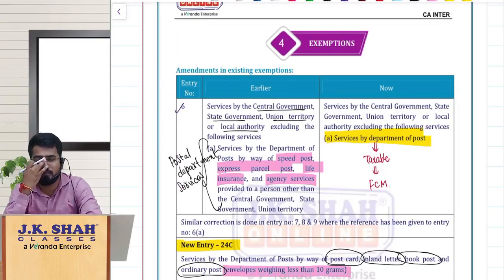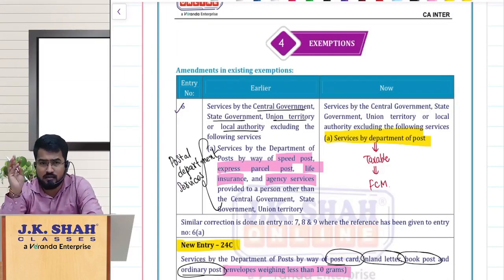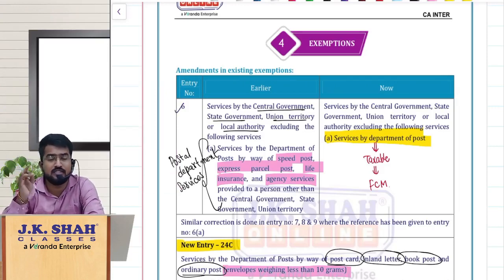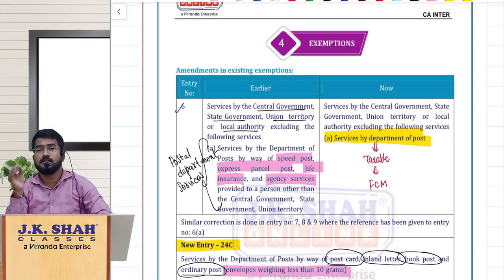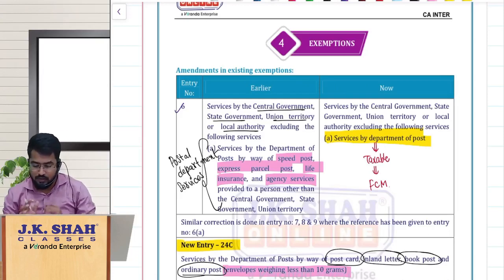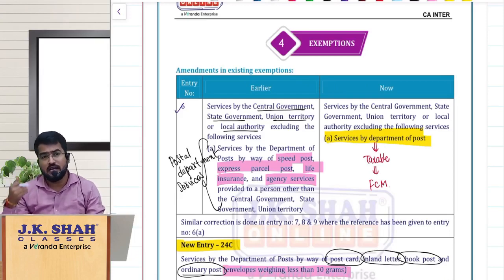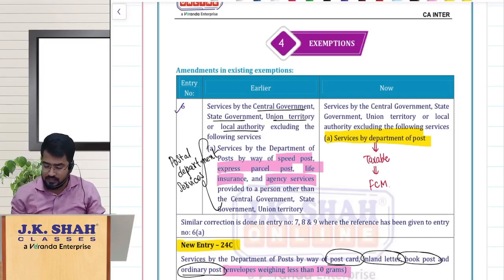And in this exemptions chapter, guys, some existing exemptions have been amended, some exemptions have been newly added, and some exemptions have been removed, and there are some issues and clarifications given by the department. So first let us see the amendments in existing exemptions.